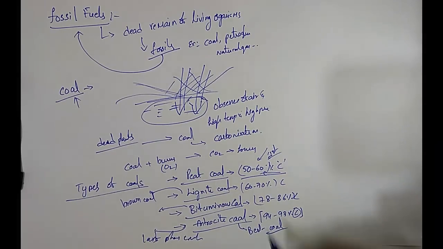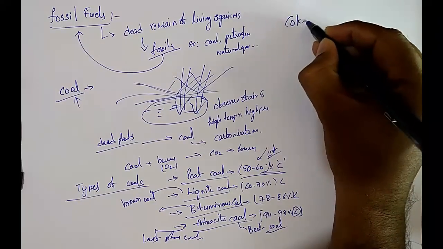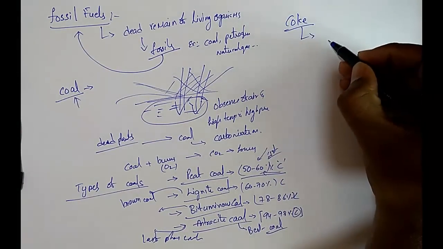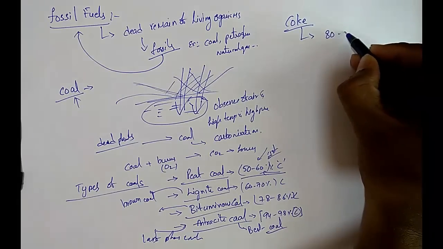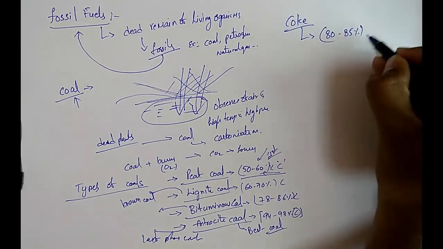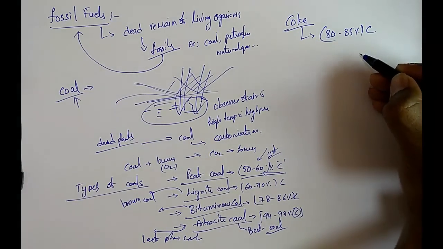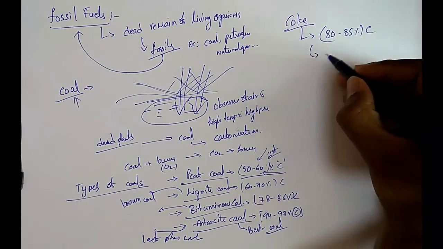Okay, next one, coke. It is almost pure form of carbon. It has nearly 80 to 85% of carbon. It is a tough, black substance and it is used for the metal industry.